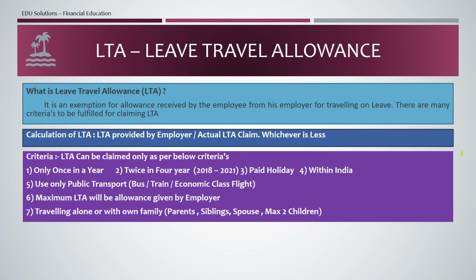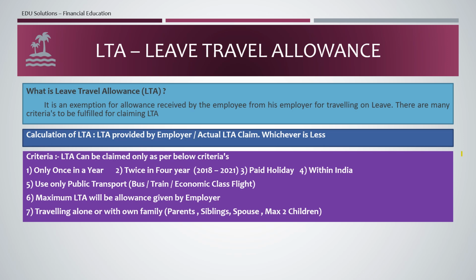Income tax has announced this block. The current block is 2018 to 2021. So if you have already claimed LTA in 2018 and 2019, then you cannot claim till 2021. Your next eligible claim will be in 2022 only. The third condition is that it should be a paid holiday. That means if you have gone for some festival, a long holiday, or any other loss of pay, then you are not eligible for LTA. It should be a paid holiday.